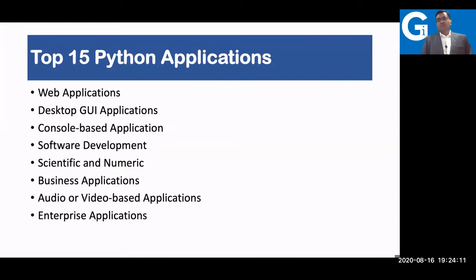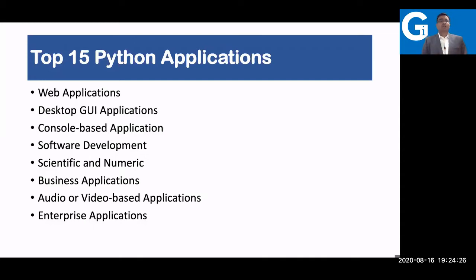15 top applications which you can develop using Python, giving you a quick idea. Web applications you can develop. I told you about Instagram, because Django is one of the frameworks by which you can develop web applications. I already discussed GUI applications.